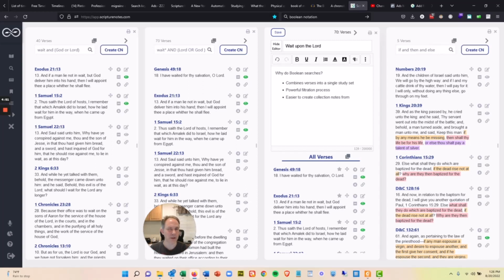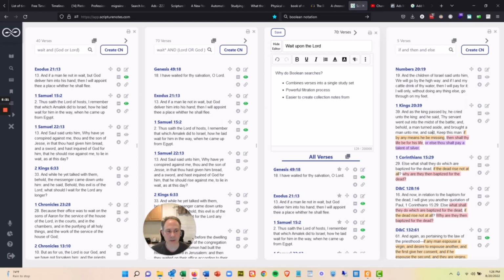But I was trying to do something there. I was trying to study the logic of the Scriptures. And so I put "and then." And that obviously narrows it way down. And then I put "and else" here, and there's only 5 verses that have the words if, then, and else in them. And so you can see in the scriptures, it's an amazing project if you want to do this sometime. And you can filter also in the search pane for just like a given book of scripture.